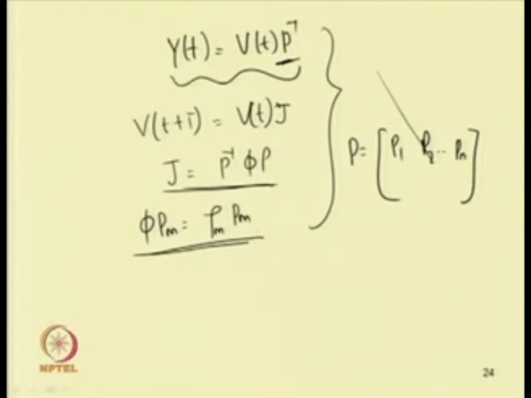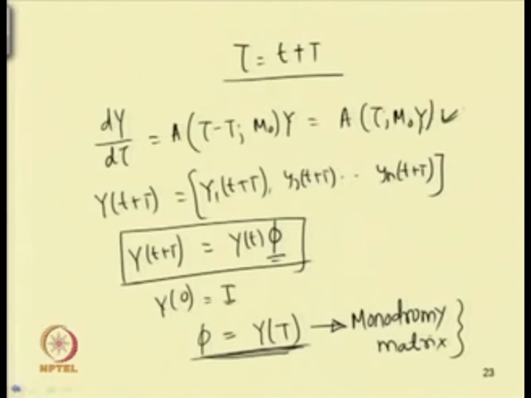Here rho m is the eigenvalue, the eigenvalue of the monodromy matrix.